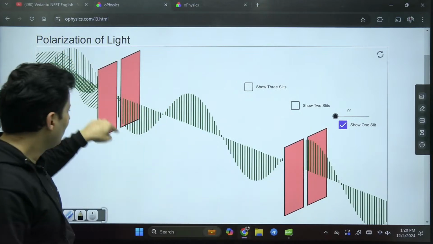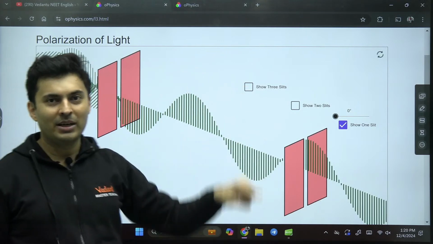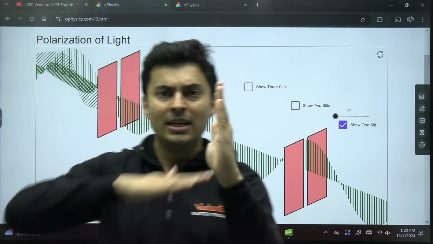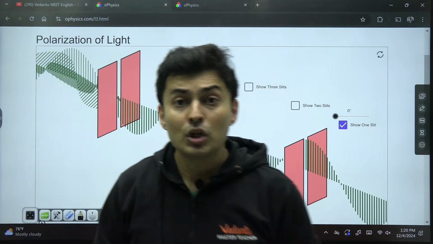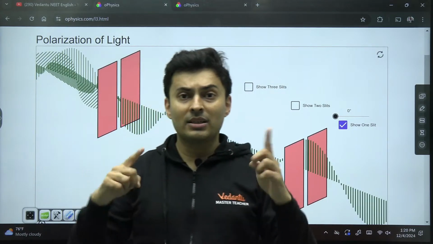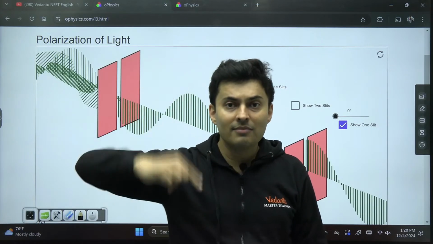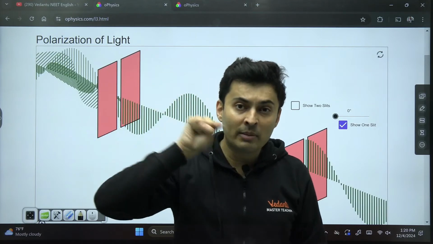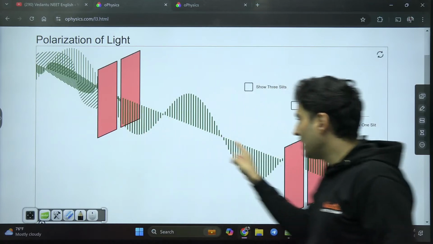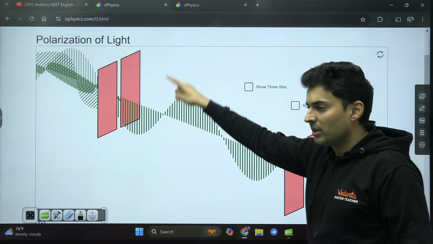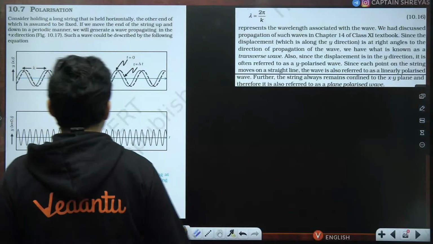There is something which goes up and down, and that is the electric field, and something which goes left and right, that is the magnetic field. So light is a transverse wave, meaning whichever direction light travels, there is something which goes perpendicular to the direction in which light goes, being the electric field or the magnetic field.